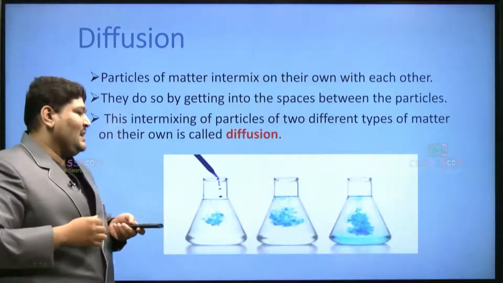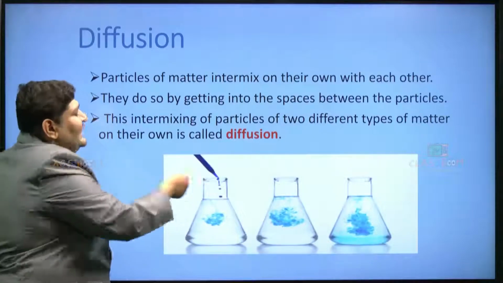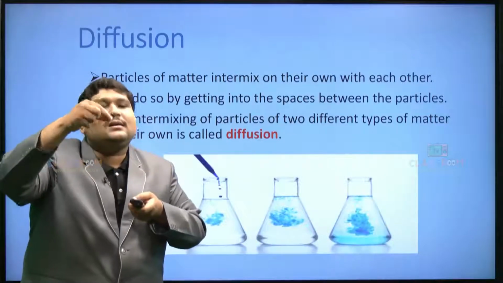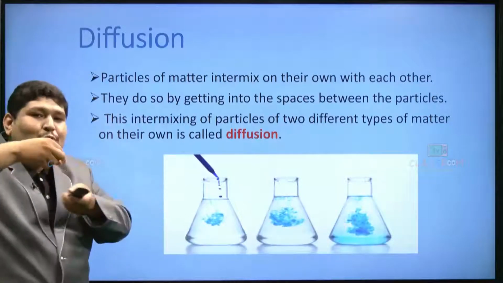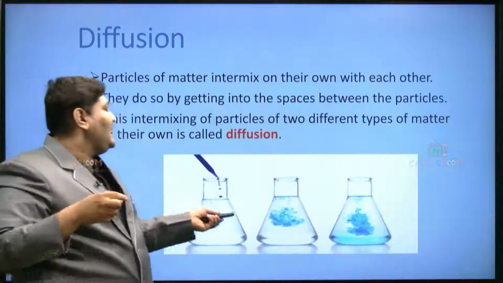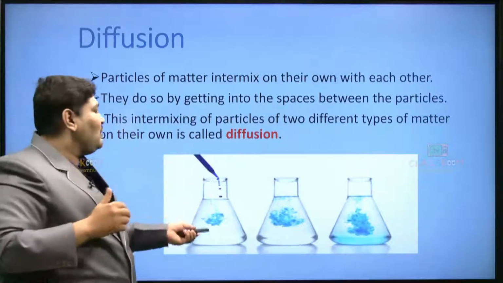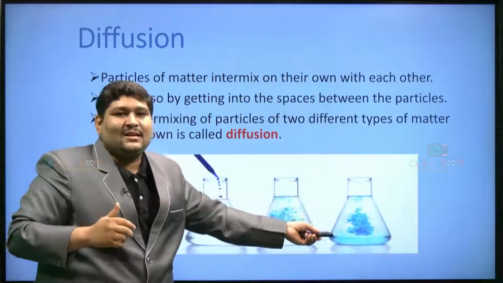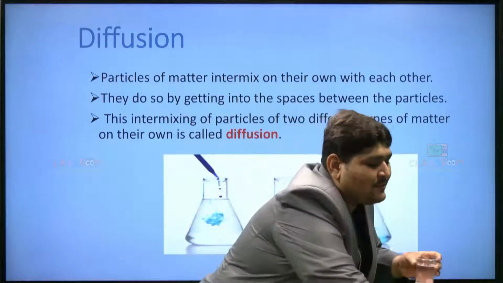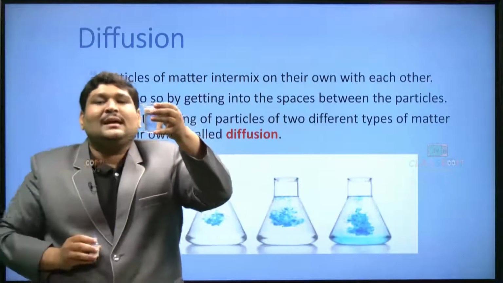You can see here a conical flask and an ink dropper, where the ink is being added into the container which was filled with liquid. You can see how the ink solution gets mixed with the water and how it spreads overall. The same thing I am going to show here. Suppose I took a glass of water.